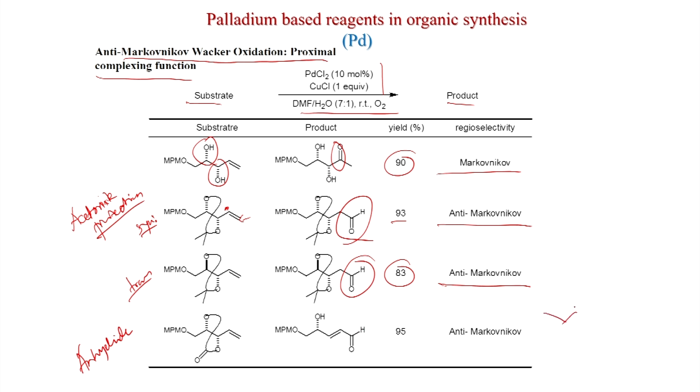So, what happened? The aldehyde is formed and this anhydride may be getting hydrolyzed, and the aldehyde that is formed eliminates water, and you get this alpha beta unsaturated aldehyde.